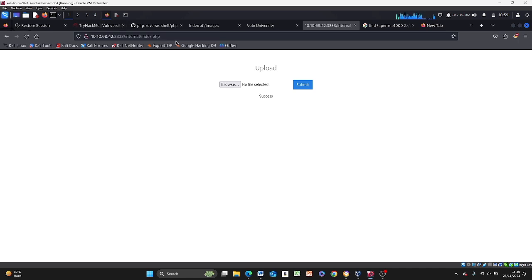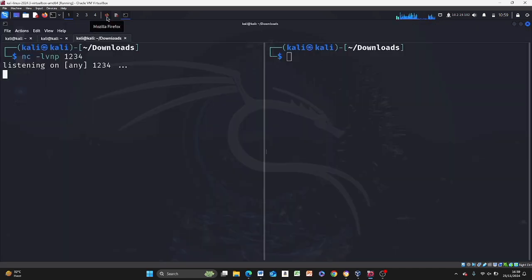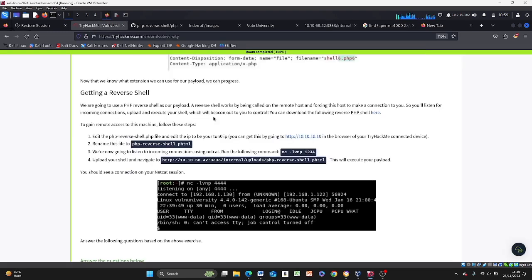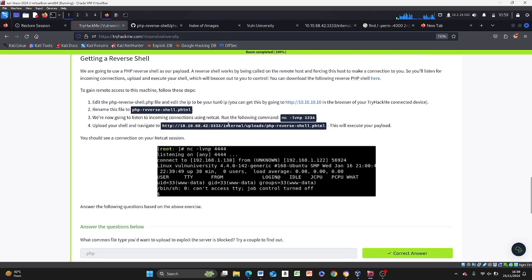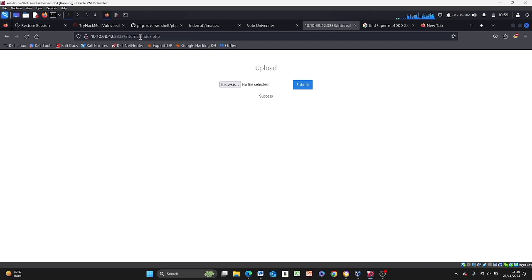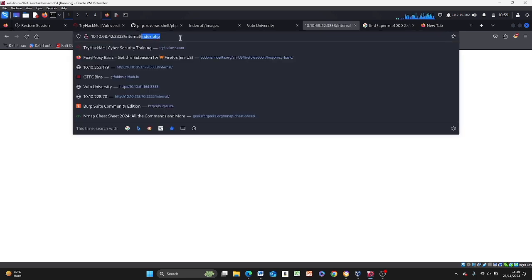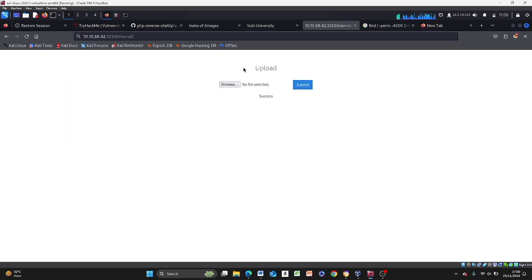So you need to play around, but because it's a box, they already gave us the solution to it. So let's go to what they gave us. Because it's a box, usually I'll always play around with it. So it tells us internal, uploads, play around the directory. That's what I would usually do. Internal, then uploads. So we have internal and then we have index. By default, we are seeing an upload here.